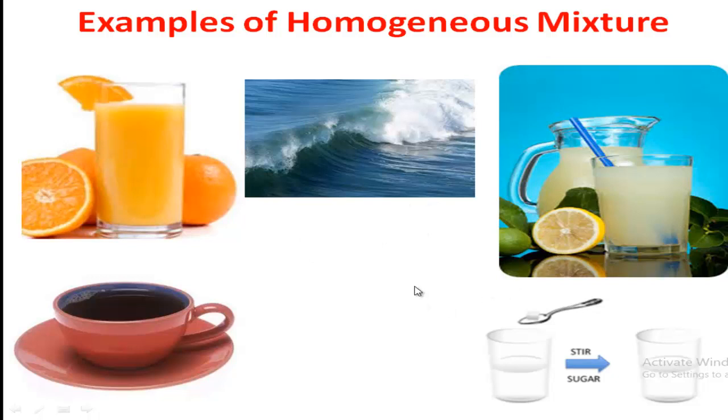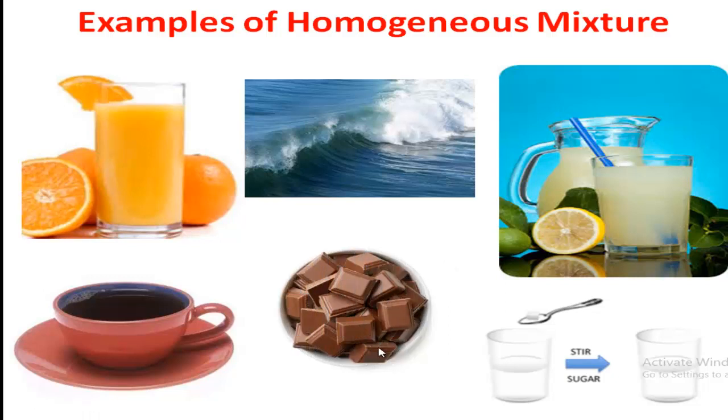Also, there is an example of a homogeneous mixture of solid substance. That is, this is chocolate, isn't it? Candy chocolate. Inside this chocolate, all the ingredients are mixed uniformly, so you cannot separate or identify them easily. So we can say this chocolate is also a homogeneous mixture of different constituent ingredients. Okay, my dear students, so these are the examples of homogeneous mixture.